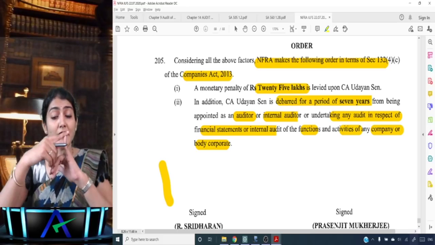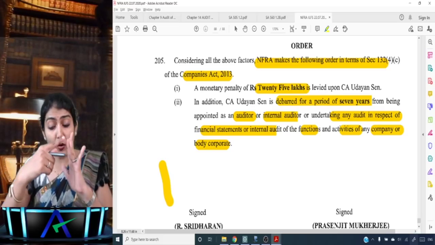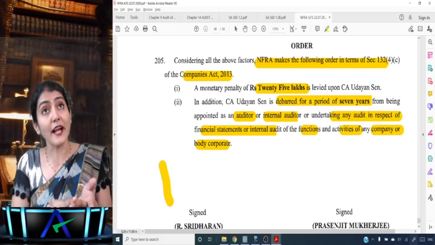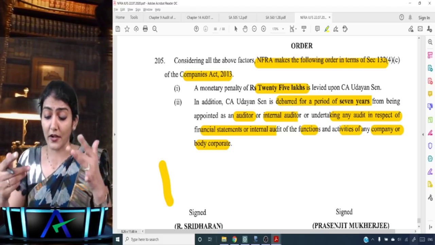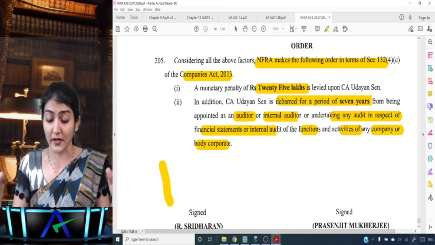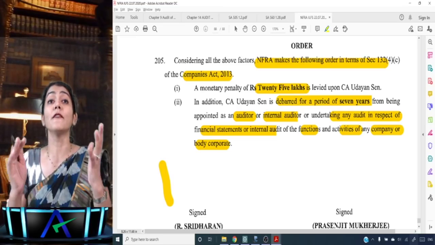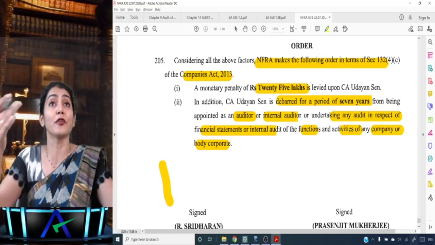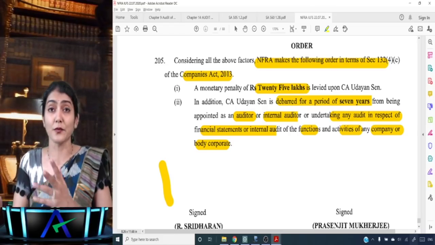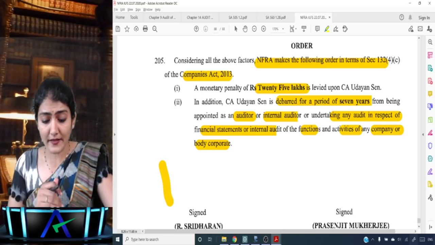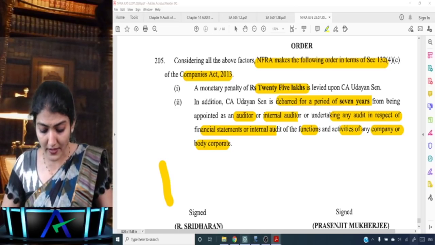So this is where we are seeing the practical application of the provisions of section 132 subsection 4 and clause C over there.